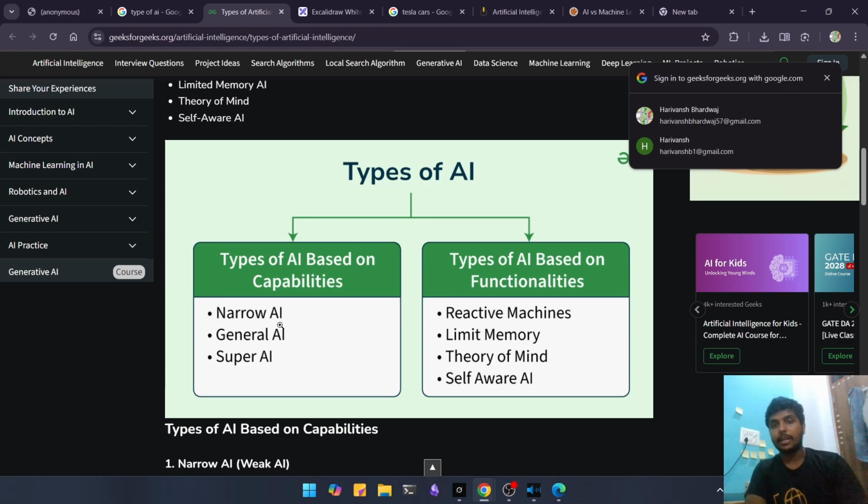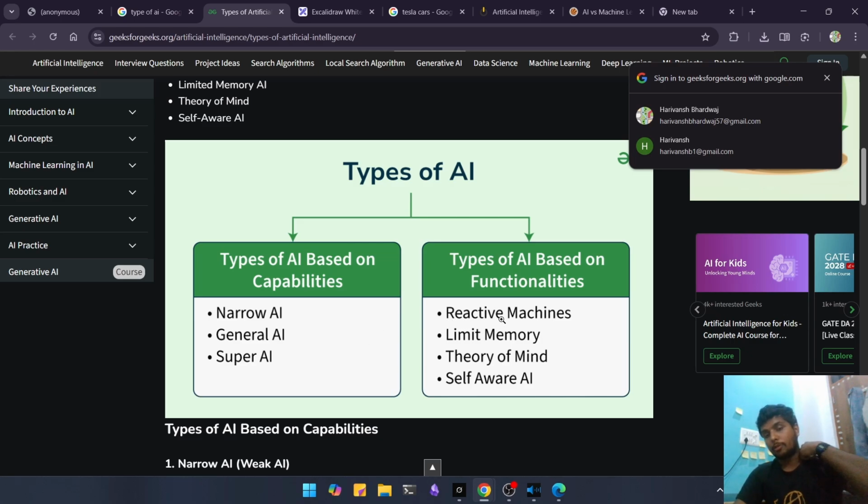Narrow AI is nothing but AI whose scope is so narrow that it can provide results for just one task, just like a game playing agent. If an AI is playing chess, it can only play chess, so that's narrow AI. What is general AI? If we create an artificial intelligence that can work on every field possible, that is known as general AI. And then what is super AI? Super AI is the domination of AI over the human race. So it's more like that.